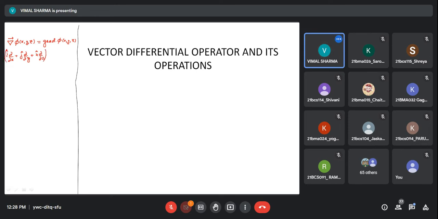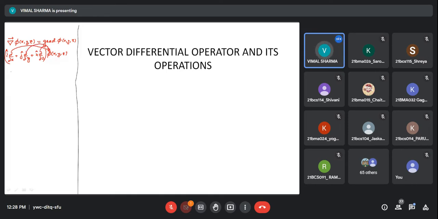Operation of this on a scalar field is simply the operation of curly over curly x on the scalar field, then the operation of the next component on the scalar field, and so on.